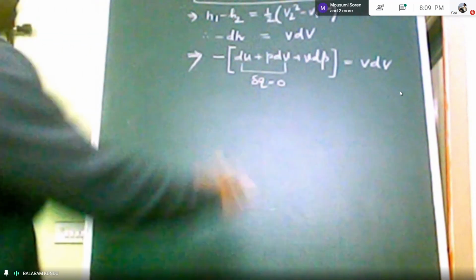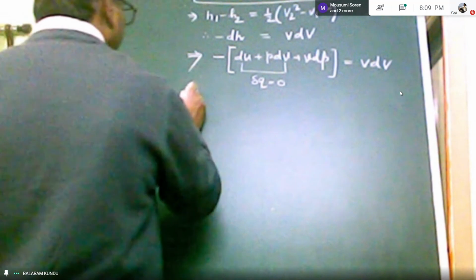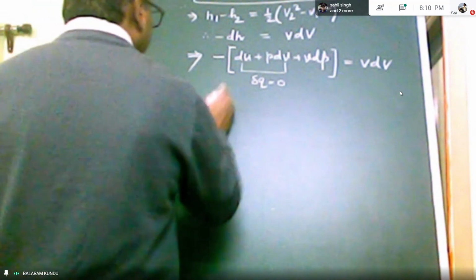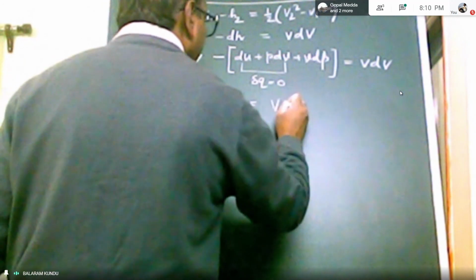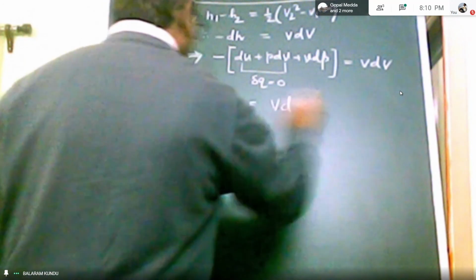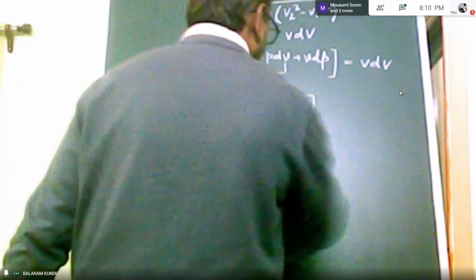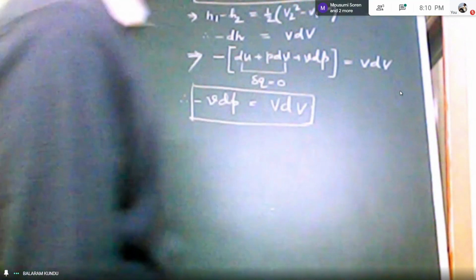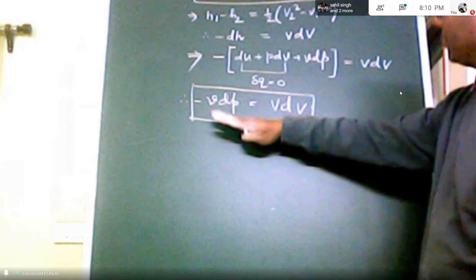Already this assumption has been considered. So del Q equal to 0. So therefore here we can write minus V dP for nozzle flow, that should be equal to V dV here. This is your mathematical expression for nozzle flow, and this is equation.